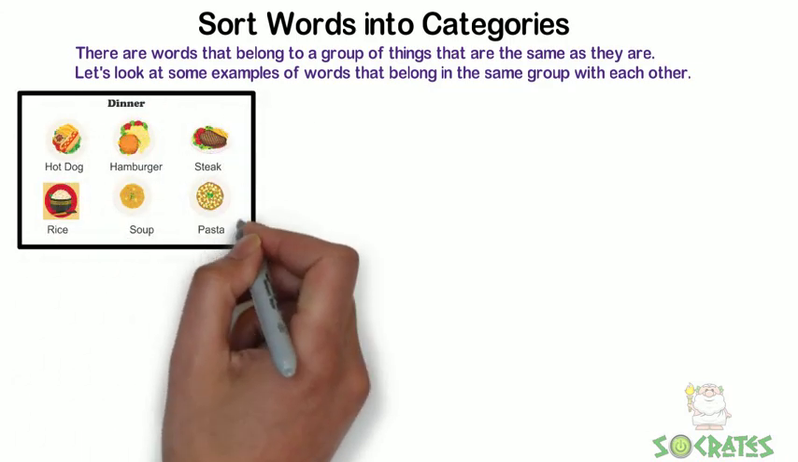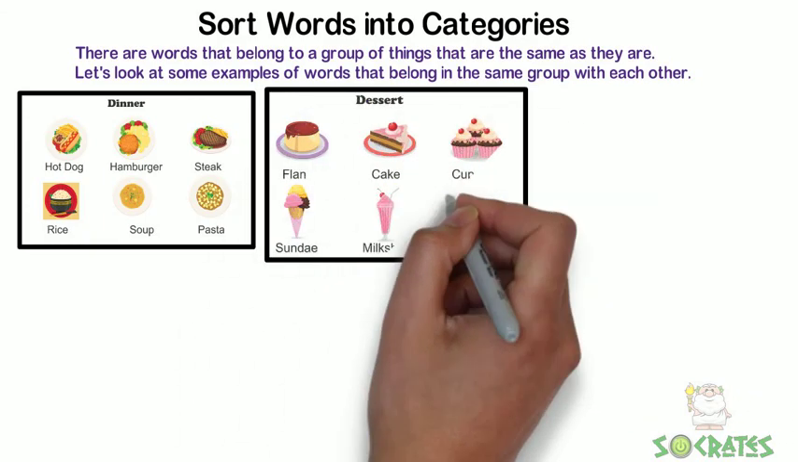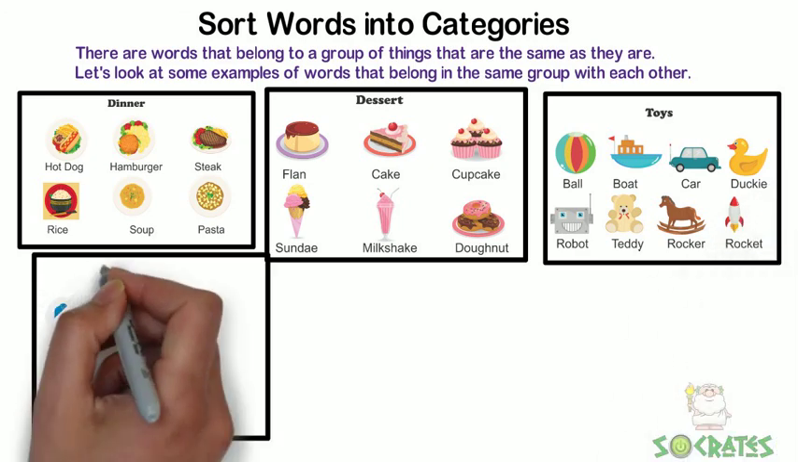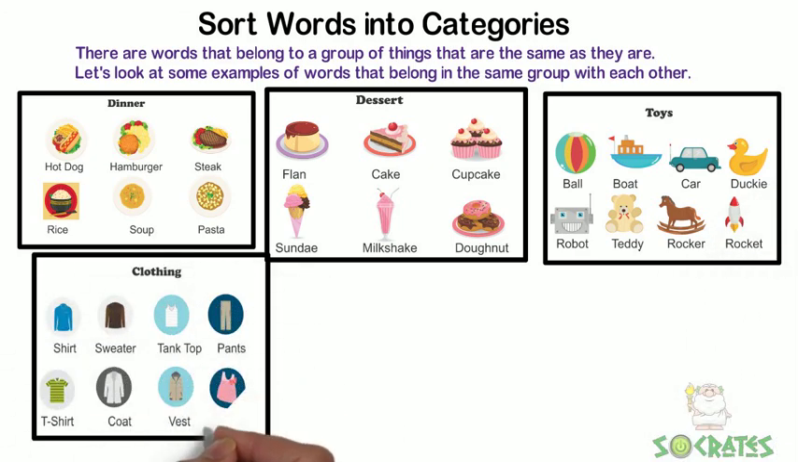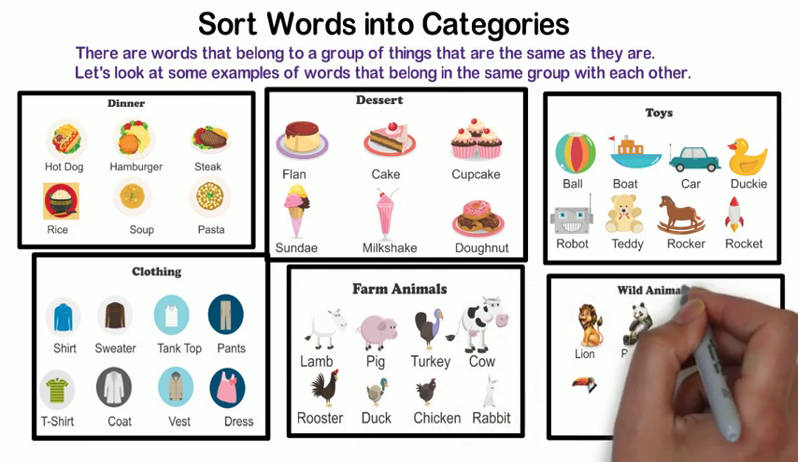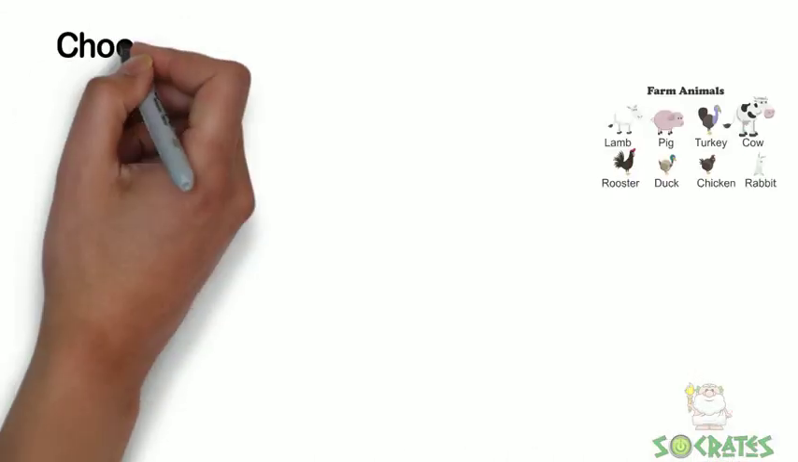Dinner, all the things you might eat for dinner. Dessert. Toys. Clothing. Farm animals. And those are different from wild animals.